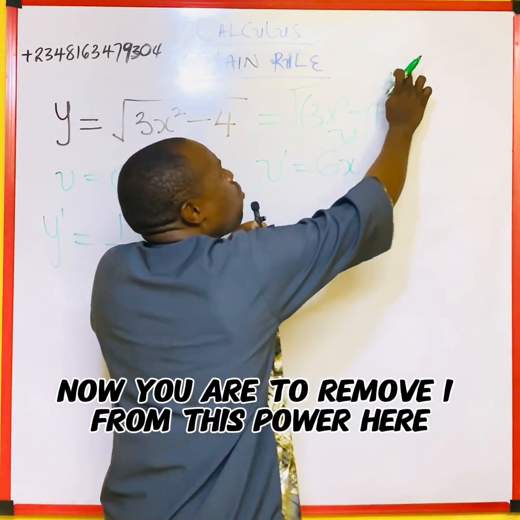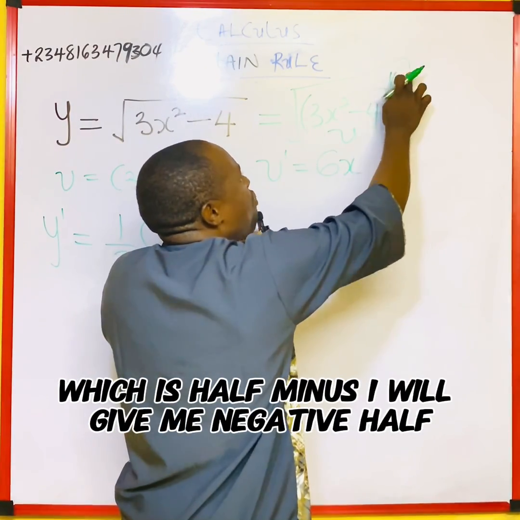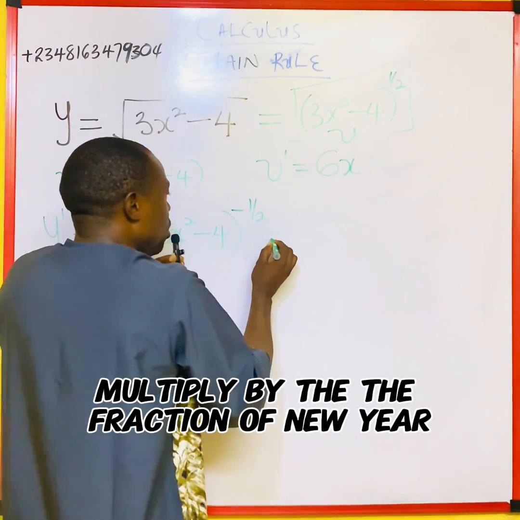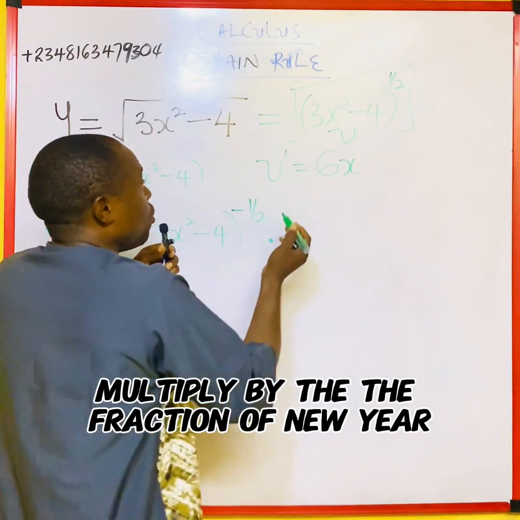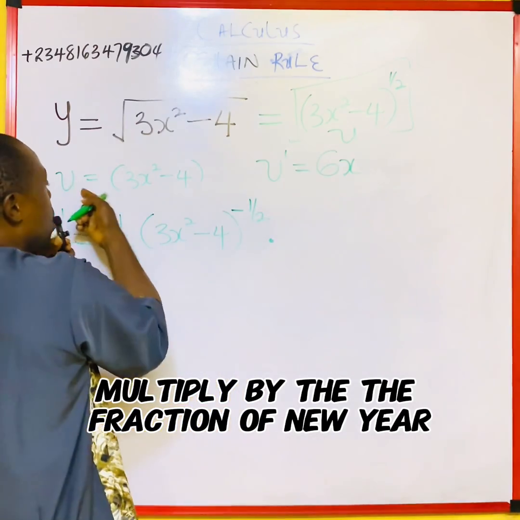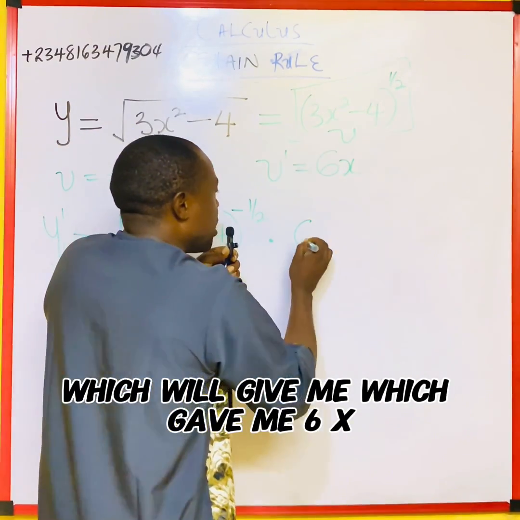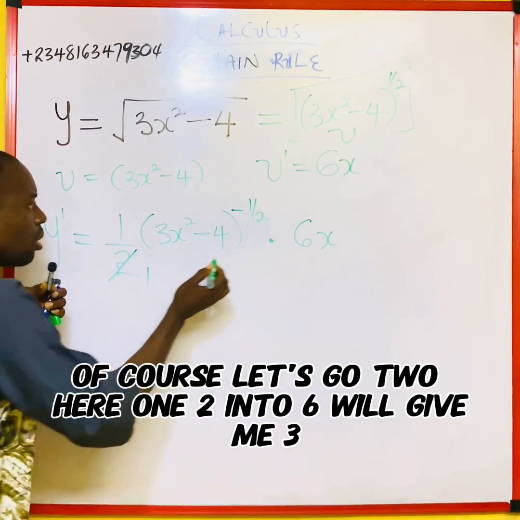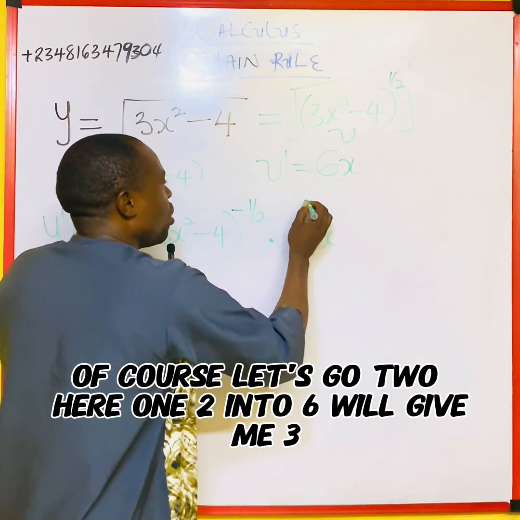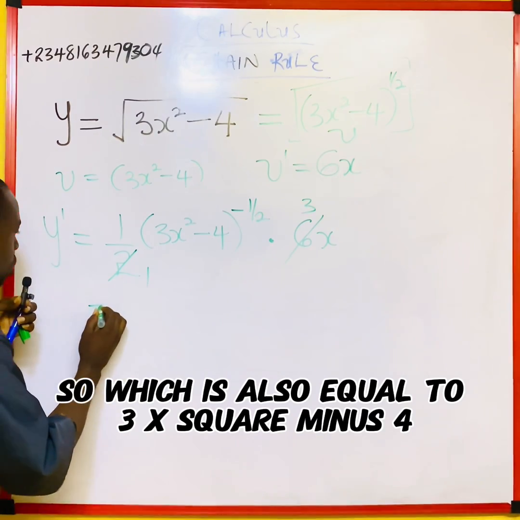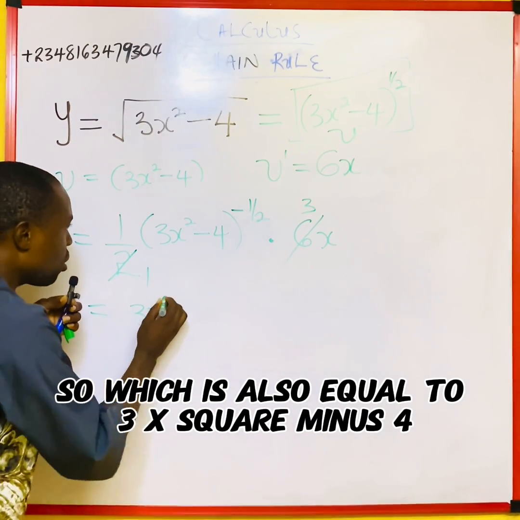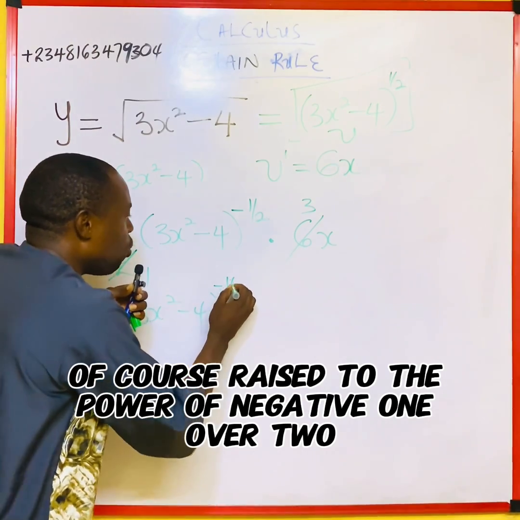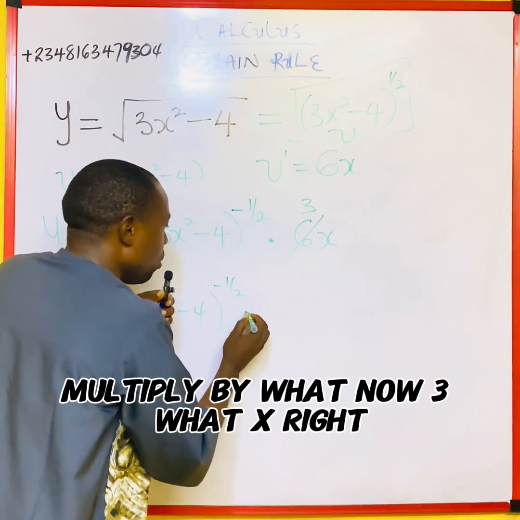Now, you have to remove 1 from this power, which is half minus 1, which gives me negative half, multiplied by the differentiation of u, which gave me 6x. Of course, 2 into 6 will give me 3, which is also equal to 3x squared minus 4 raised to the power of negative 1 over 2, multiplied by